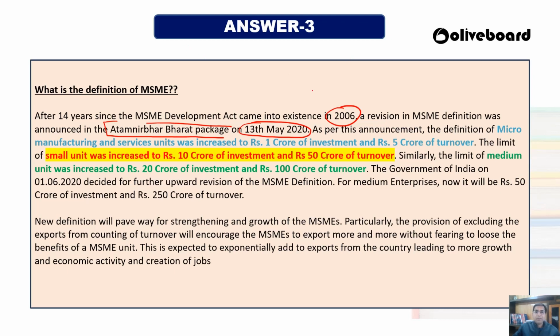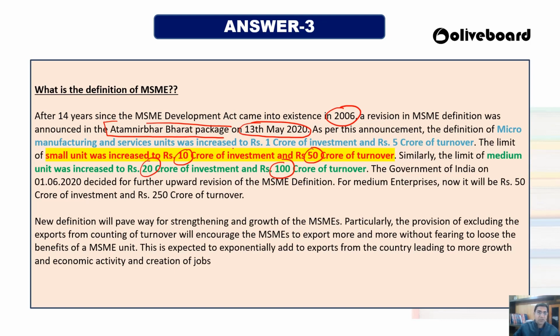So micro units are put under 1 crore of investment and 5 crore of turnover. Small units are under 10 crore of investment and 50 crore of turnover, and medium enterprises are under 20 crore of investment and 100 crore of turnover. But recently it has been revised upward also.